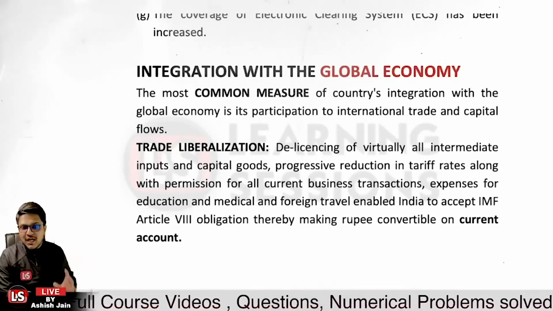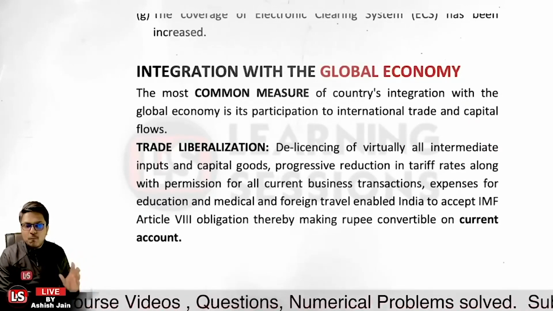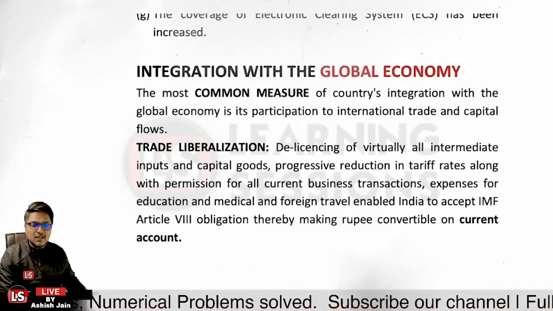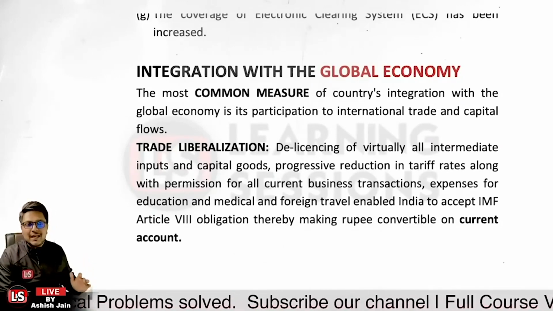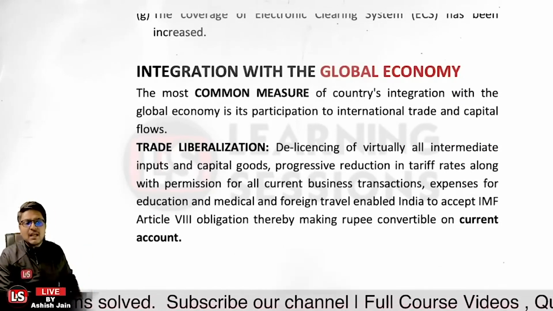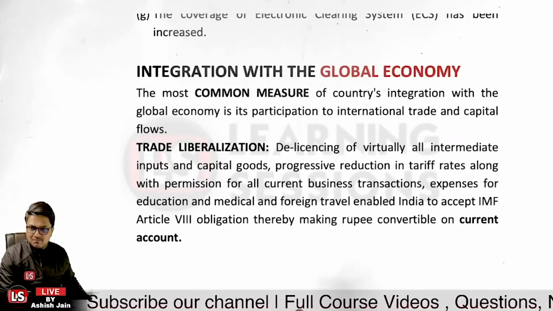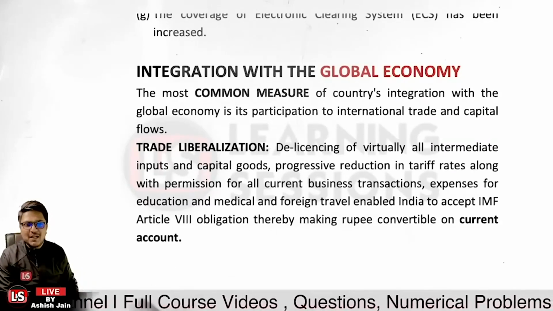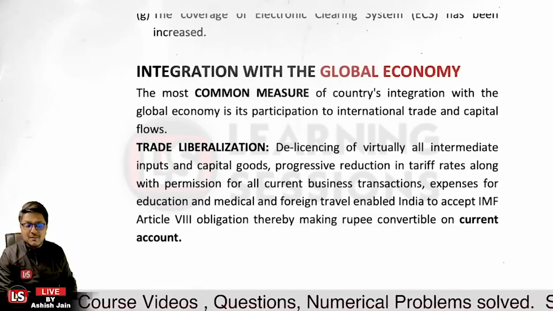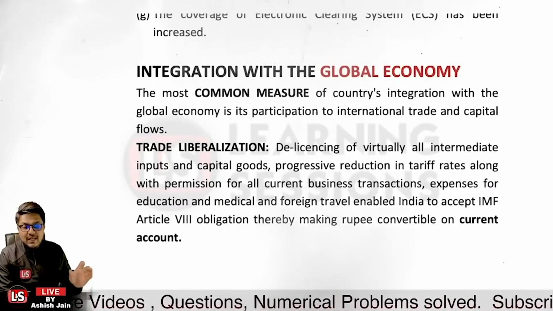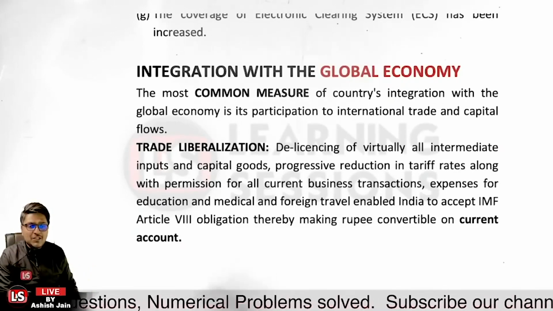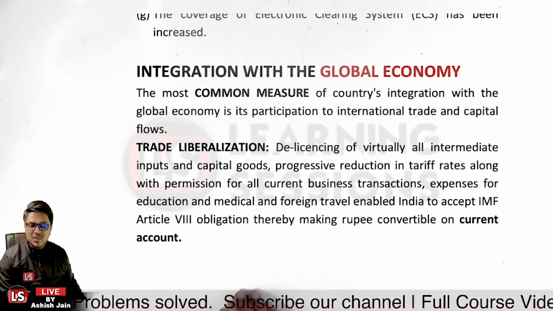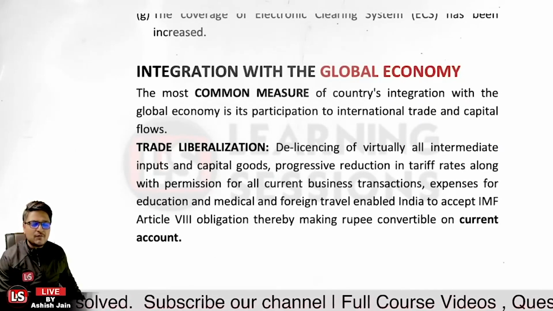I already told you that for the current account transactions, rupee is fully convertible, and for the capital account transactions, the convertibility is partial, and further it is now relaxed. Expenses for education, medical, and foreign travel have enabled India to accept the IMF Article 8 obligation, thereby making rupee convertible on current account. Is that clear? That is related to Article 8 of the IMF. You must be aware of that.